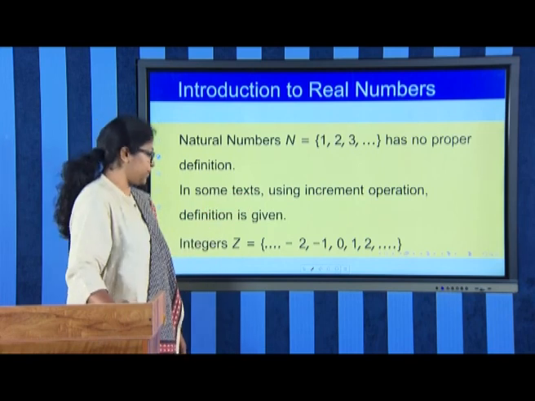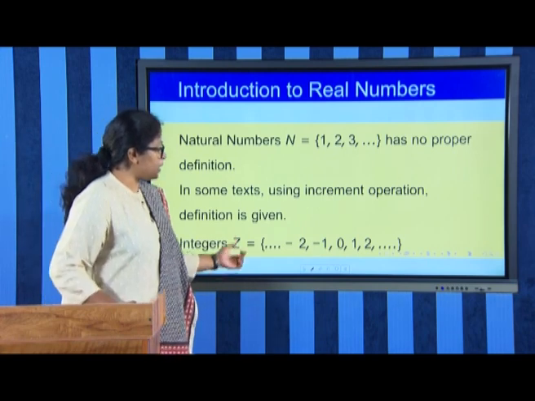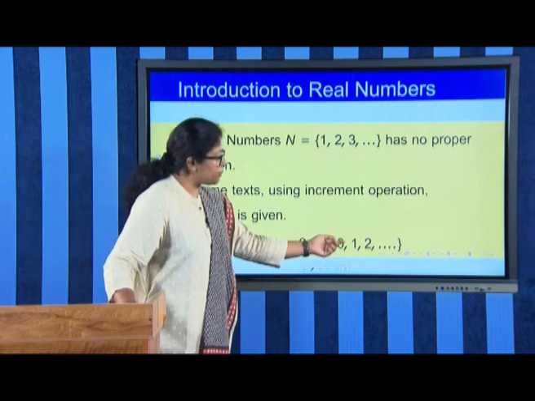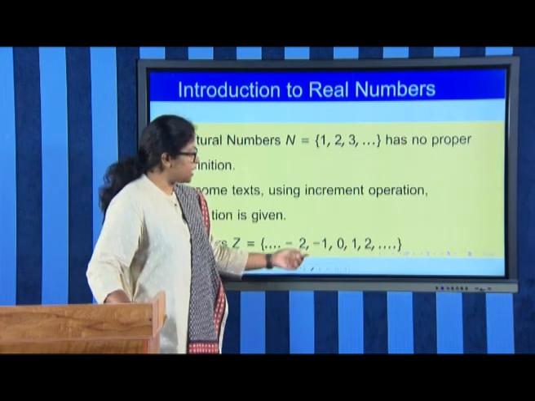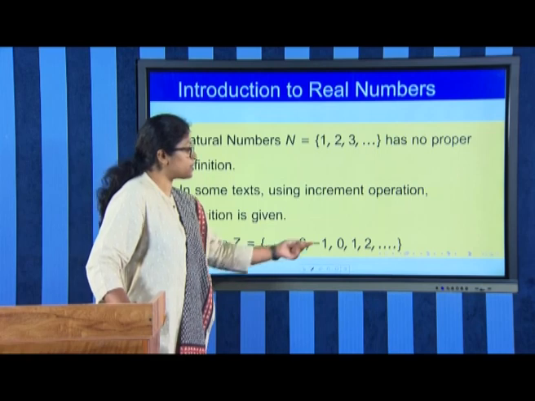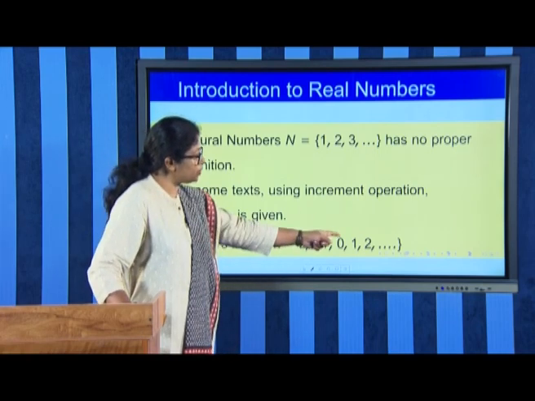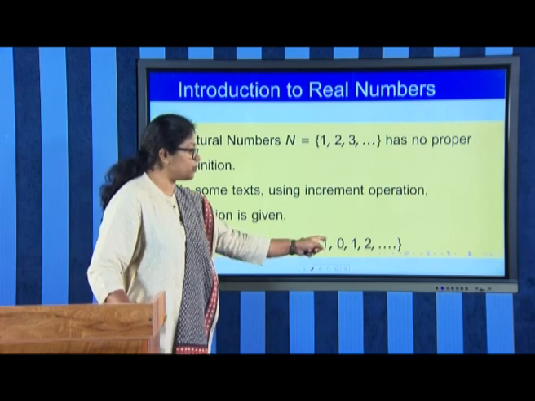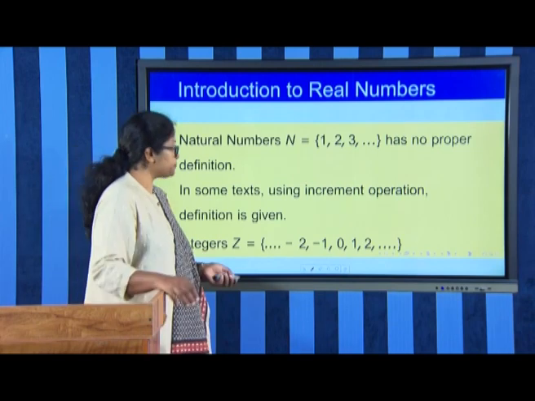Then we have the integers. Integers is the set of all numbers of the form 1, 2, etc., that means the set of all natural numbers, the set of all negative natural numbers, and 0. So, Z can be considered as N union minus N union the set 0. So, that is the set of all integers.